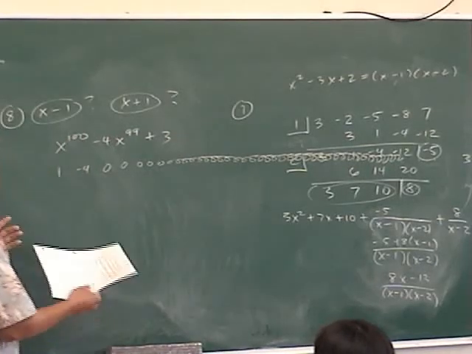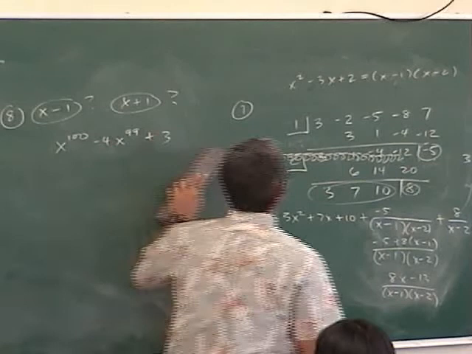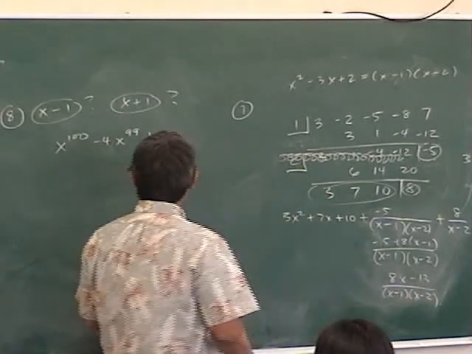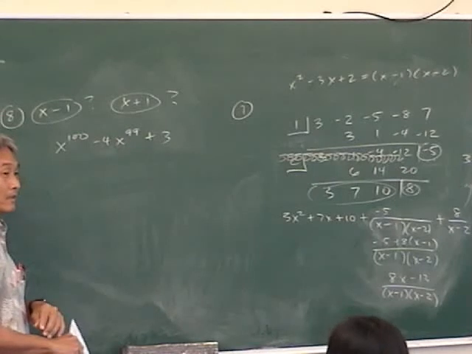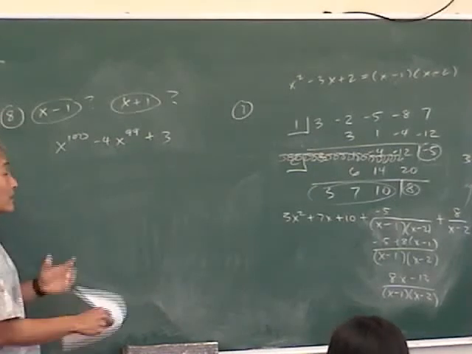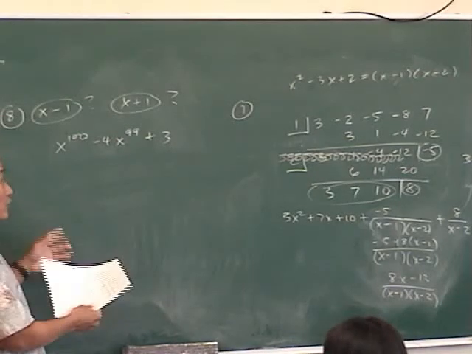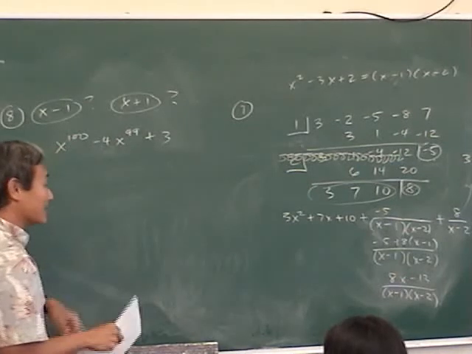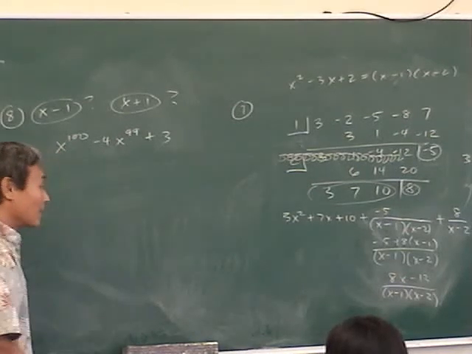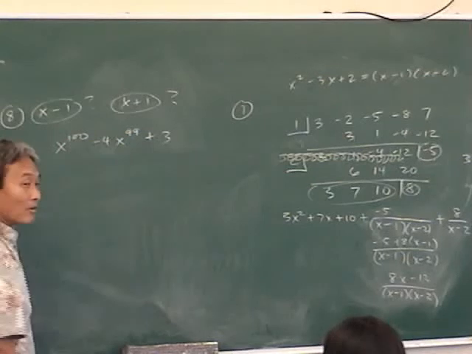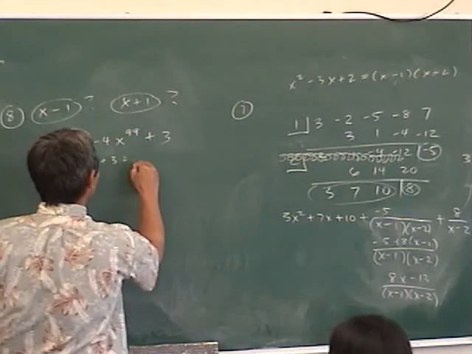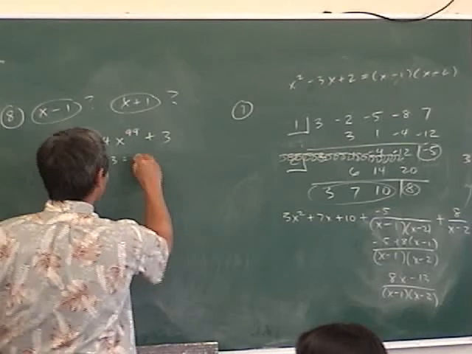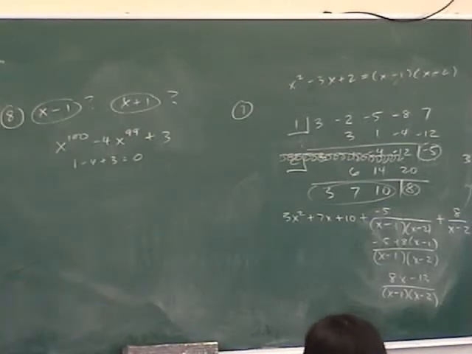This means you don't understand the remainder theorem. Yes, you can do that, but why not? What's equivalent to doing synthetic division with 1? What does the remainder theorem say? If you do synthetic division with 1, that's the same thing as plugging 1 into the polynomial. So if I plug in 1, you get 1 minus 4 plus 3. What is that? 0. That's the remainder. So therefore it is a factor.